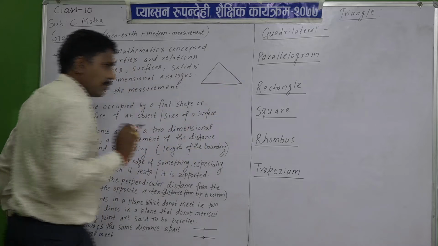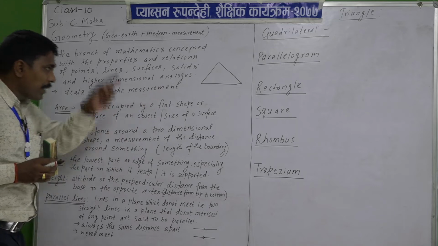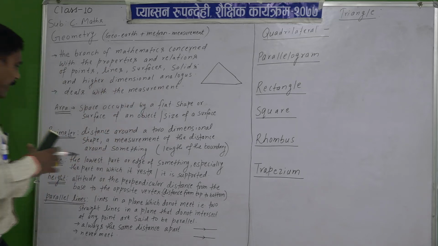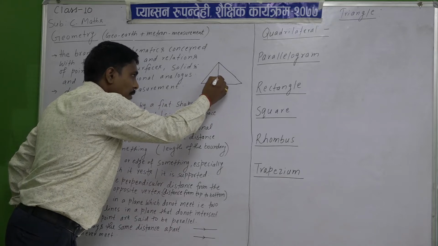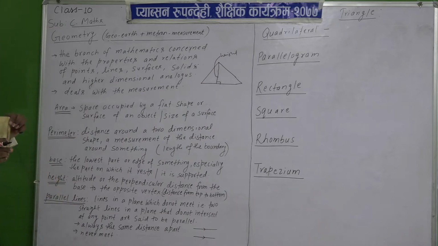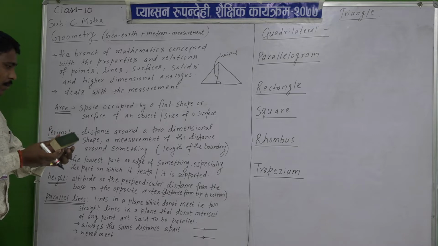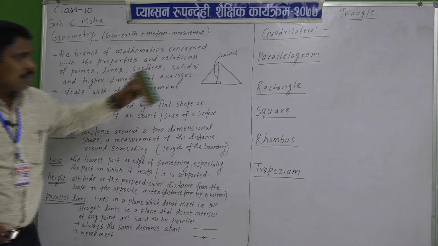You can say it is the perpendicular distance from the vertex to the base. We can say the altitude, or the perpendicular distance from the base to the opposite vertex, is known as height.